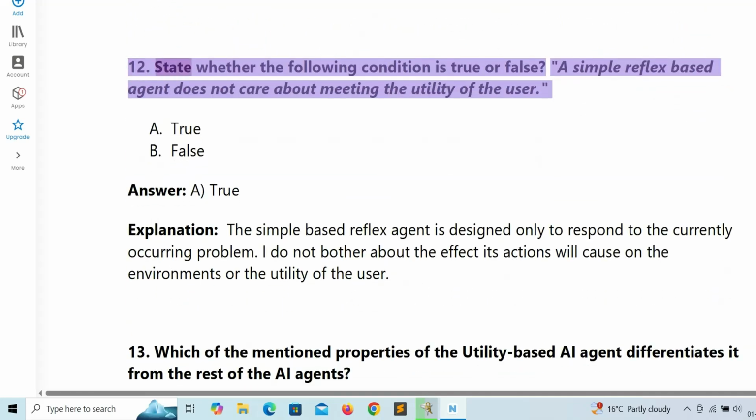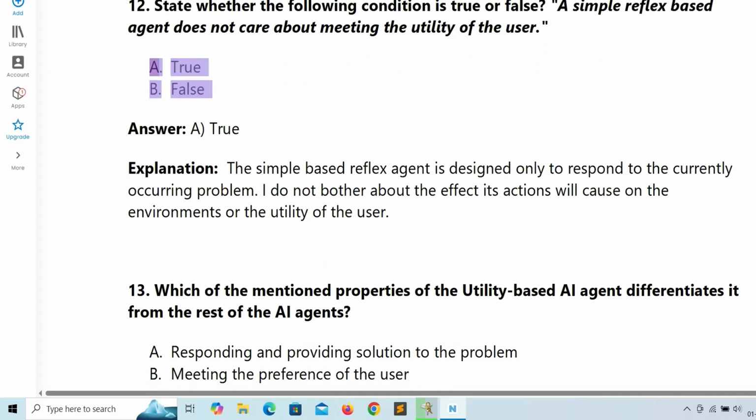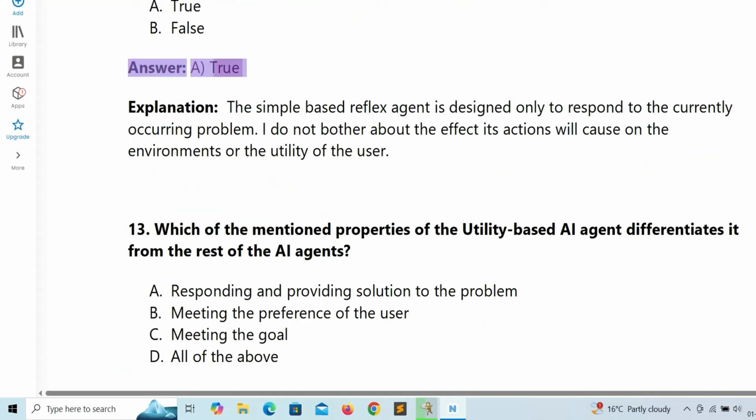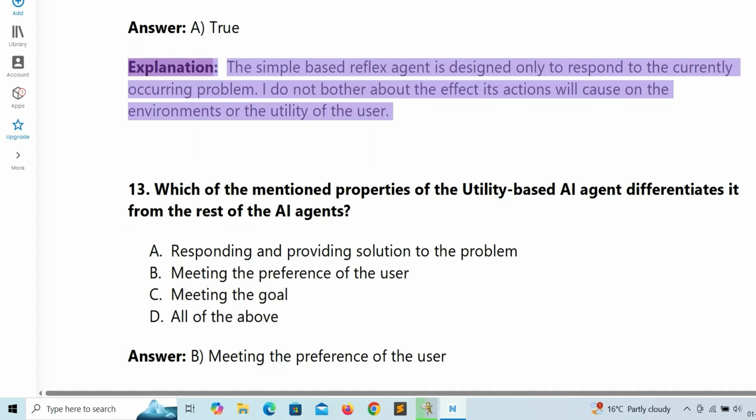12. State whether the following condition is true or false. A simple reflex-based agent does not care about meeting the utility of the user. A. True. B. False. Answer. A. True. Explanation. The simple reflex-based agent is designed only to respond to the currently occurring problem. It does not bother about the effect its actions will cause on the environment or the utility of the user.